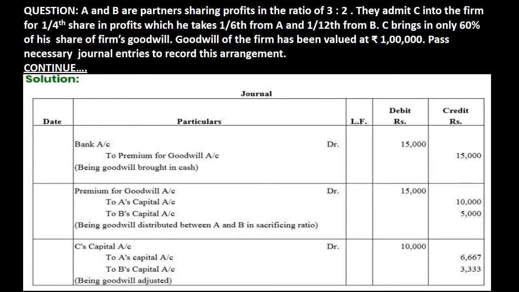Finally, the last entry in which C will be debited and sacrificing partners, that is old partners A and B, must be credited. And when we divide that 10,000 in their sacrificing ratio, A will get 6,667 and B will get 3,333 respectively.